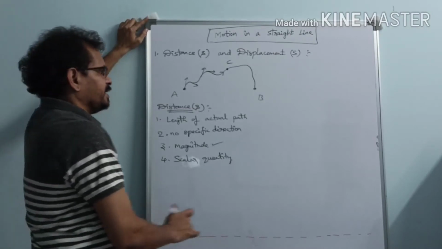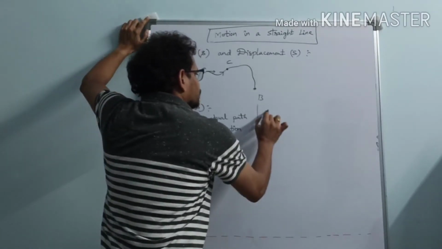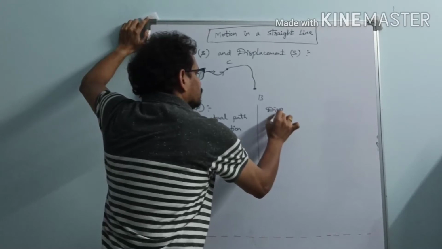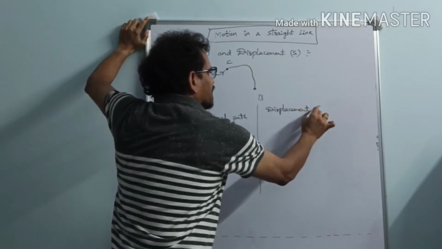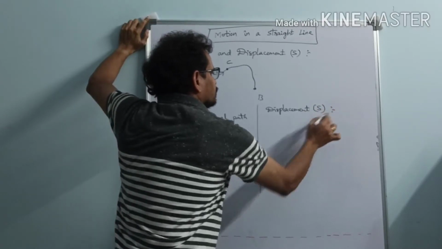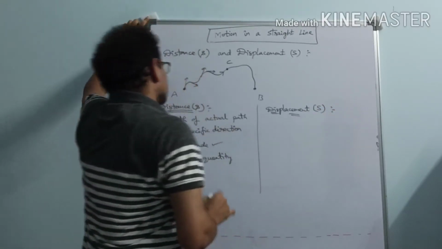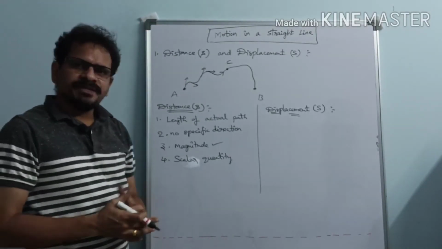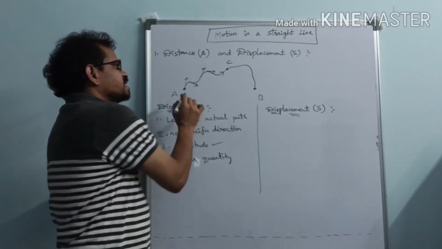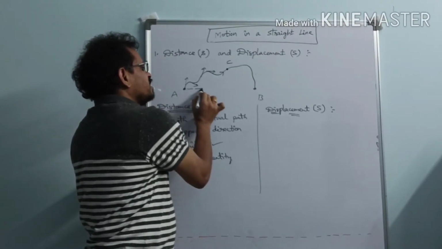So what do you know? Next one is the displacement. So displacement, capital S. So what is displacement? Displacement is defined as the shortest distance between initial and final points.